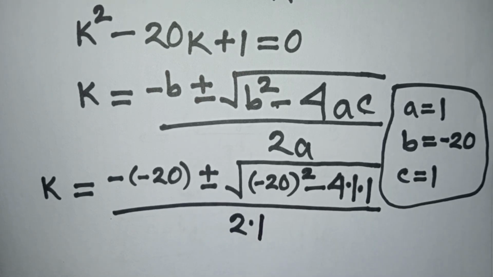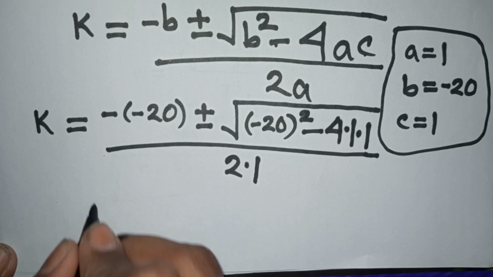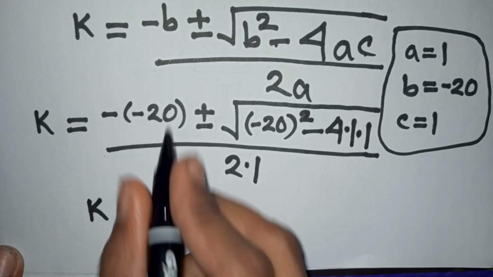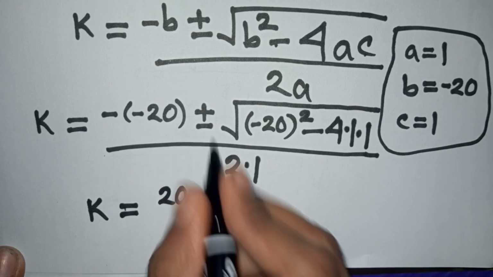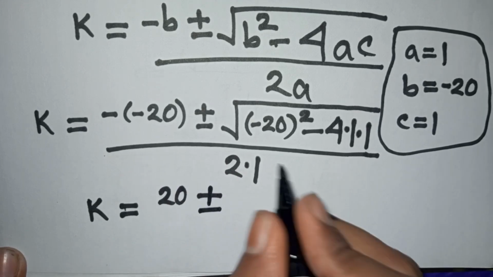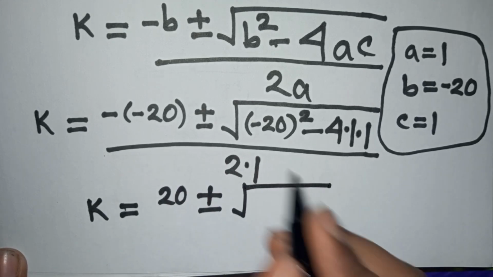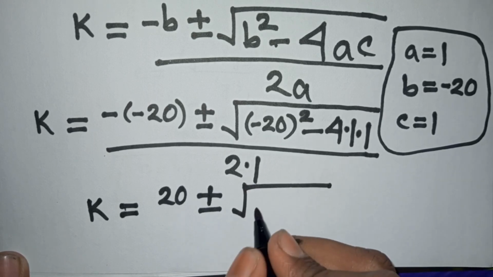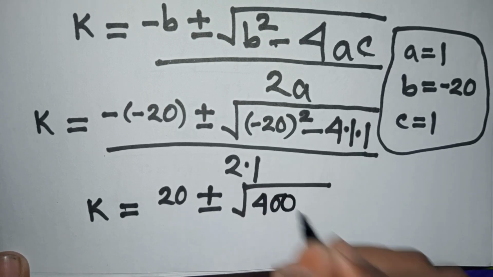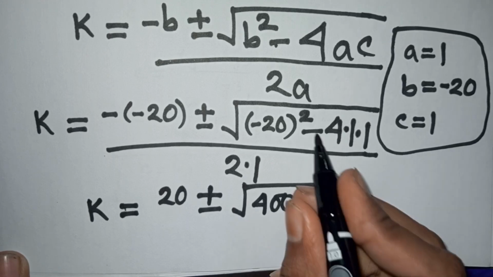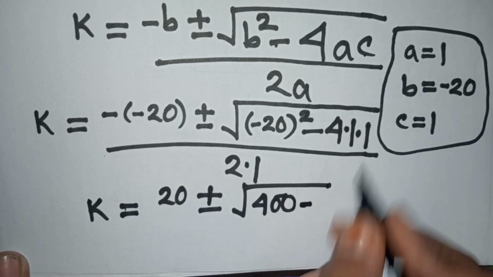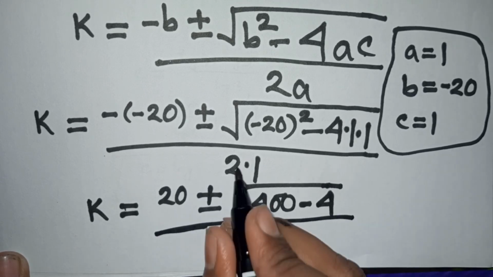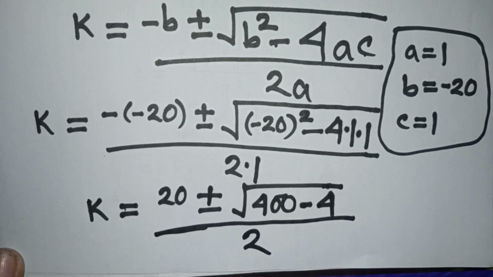In the next step, we have k is equal to minus times negative 20, so it will be positive 20, plus or minus the square root of negative 20 squared, so it will be positive 400, then minus 4 times 1 times 1, so it will be 4, divided by 2 times 1, that means 2.